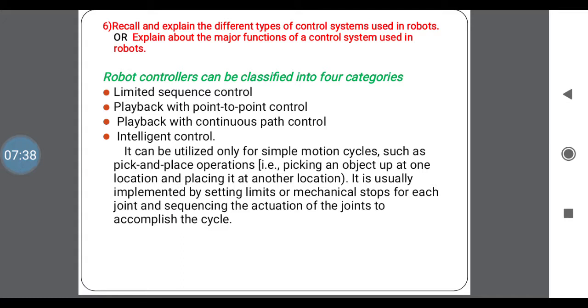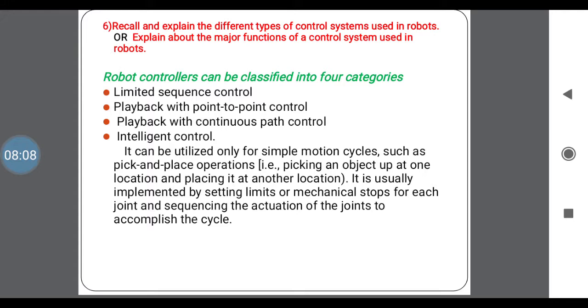Here, the first one is the limited sequence control, which controls the sequential operations, that is, a stepwise operation, one by one. Second one is playback with point to point control, which controls the point to point operation with the playback signals. Next one is the same playback signals with continuous path. Continuous means without any interrupts. Point to point is the stepwise completion of the first step, then it goes to the next. That is a point operation.